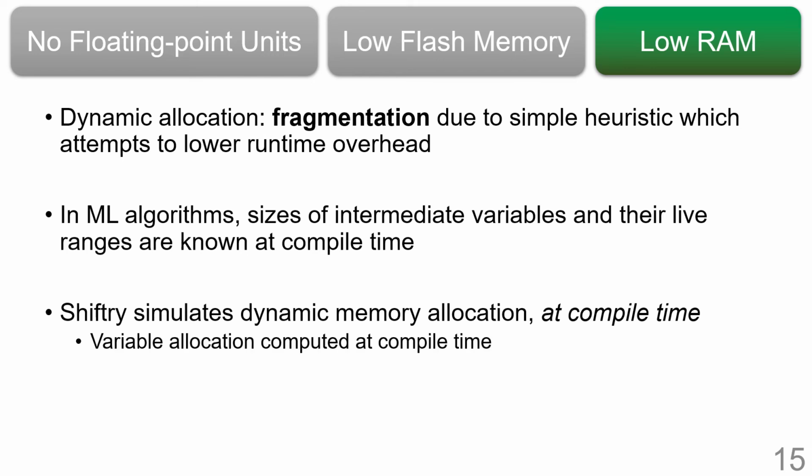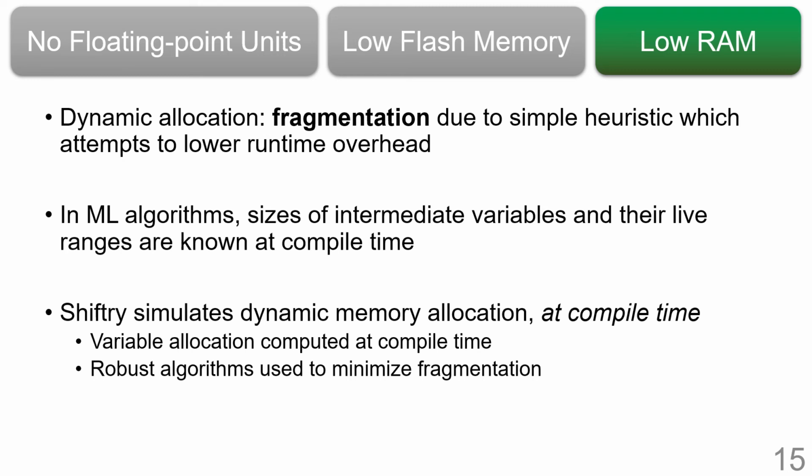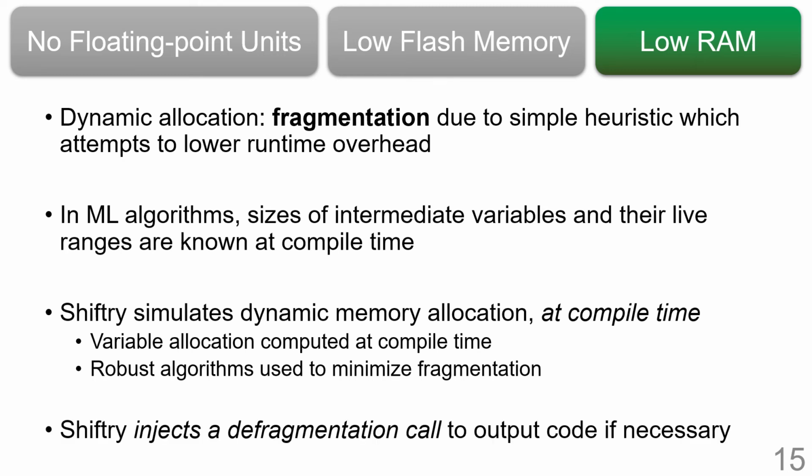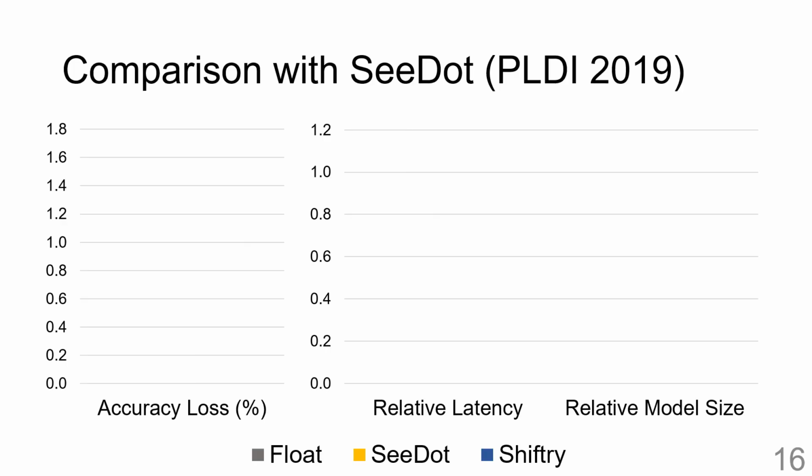This means that Shiftry statically computes the exact memory location of a variable and uses that to generate the output code. Since we delegate the memory allocation to the compiler, Shiftry is able to use computationally intensive and robust algorithms to minimize fragmentation. In case fragmentation still occurs, Shiftry injects a defragmentation call to the output code to reduce RAM usage. So how does Shiftry perform compared to existing tools?